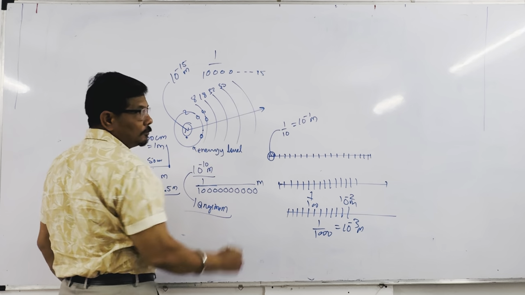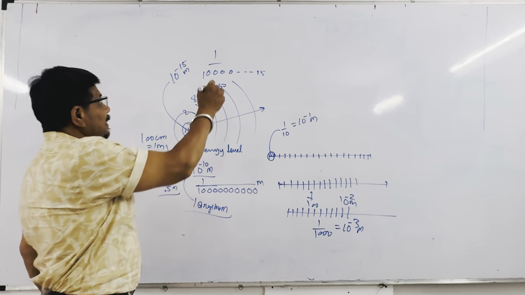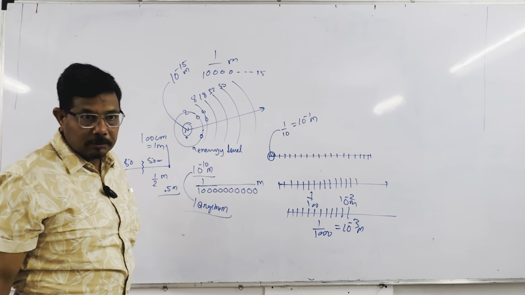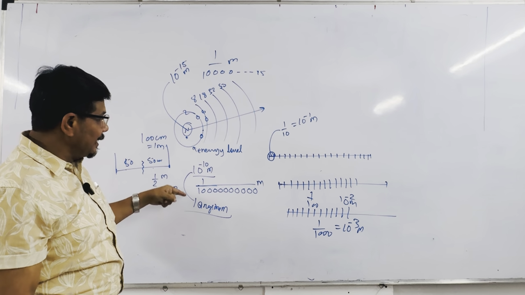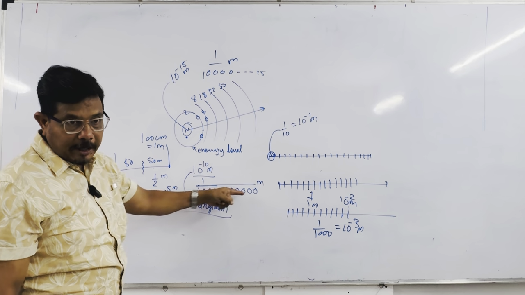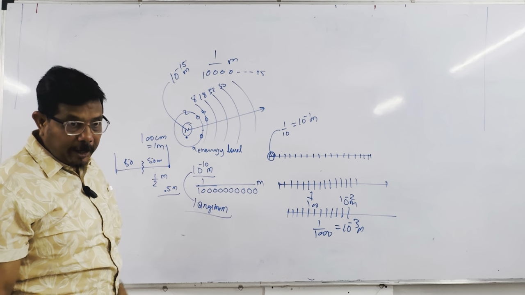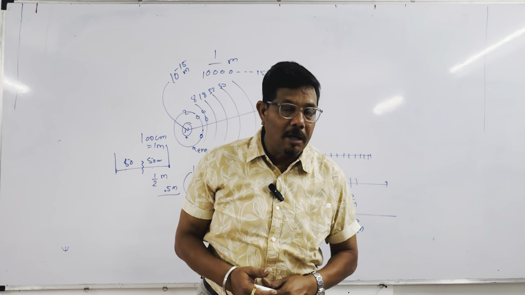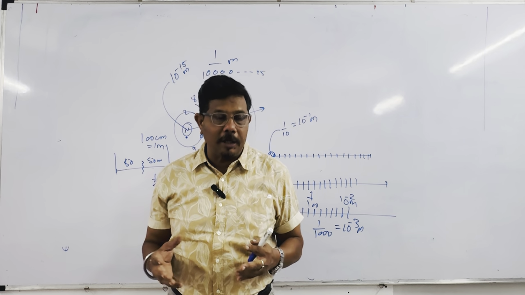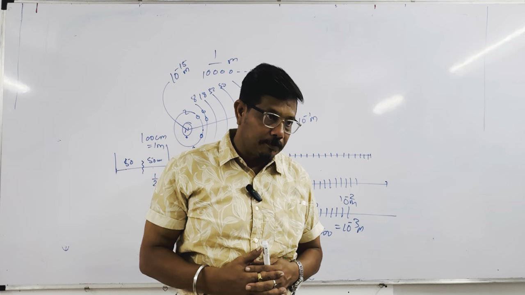This is the size of the nucleus, and this is the size of the atom, 1 by 10 raised to the power 10. Okay? Got it? So, the atom is the smallest particle, the smallest portion of a chemical system.